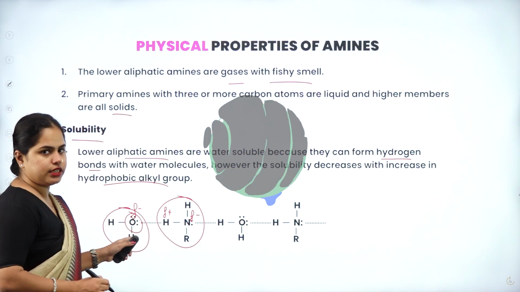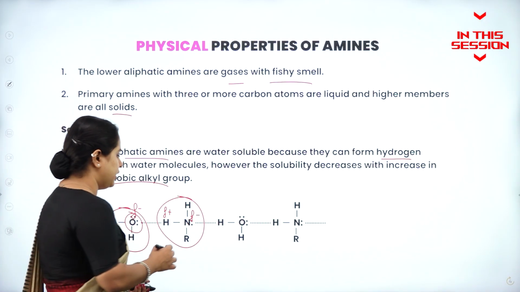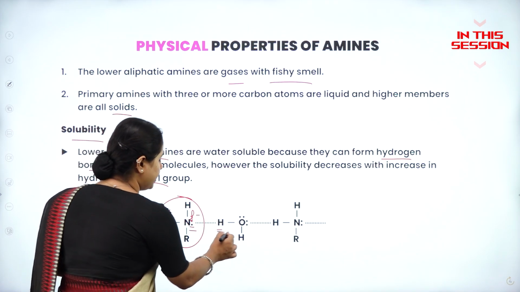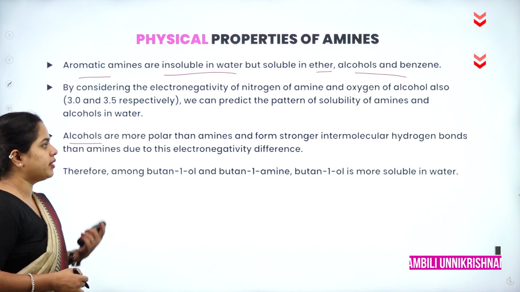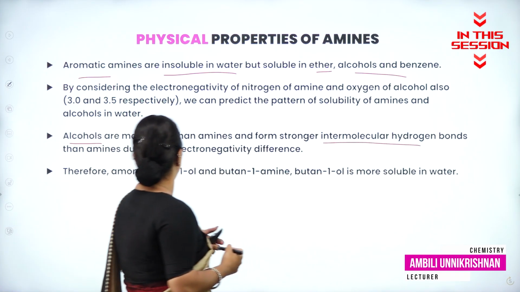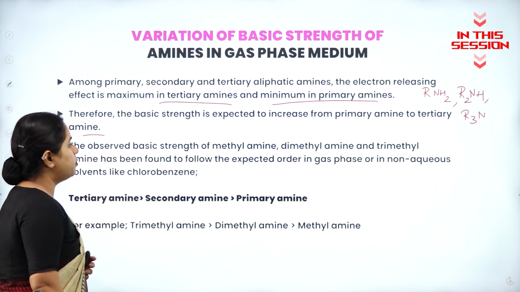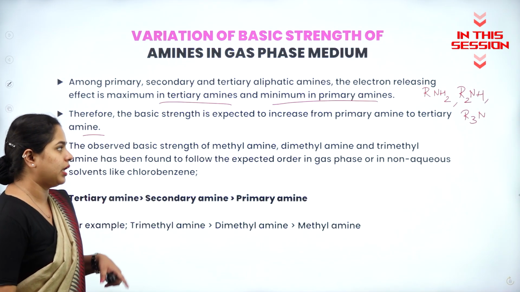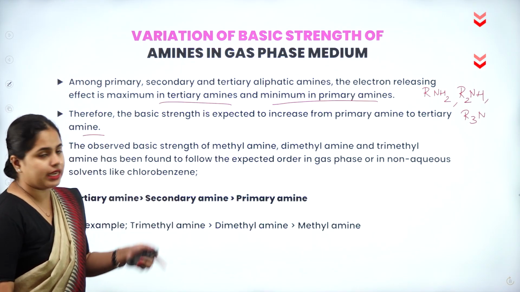So the positive and negative charge will form a bond. This bond which is formed here is called the hydrogen bond. And here also between nitrogen and hydrogen, one more hydrogen bond is formed. Alcohols are more polar than amines and form stronger intermolecular hydrogen bonds than amines due to their electronegativity difference. The observed basic strength of methylamine, dimethylamine and trimethylamine has been found to follow the expected order in gaseous phase.